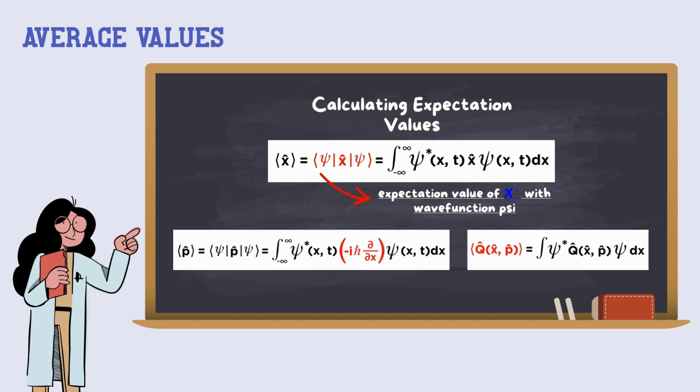And lastly, we can write all the dynamical variables as functions of position and momentum. This means that it is possible to find the expectation value of any dynamical variable Q by calculating this way, with the expectation value of Q of x and p being equal to its expression.